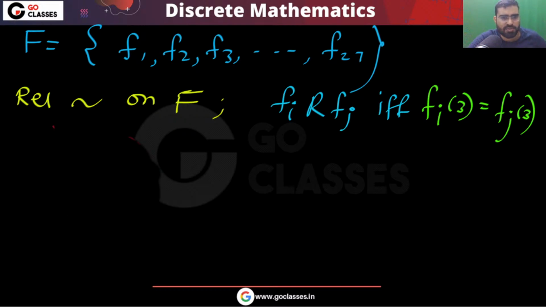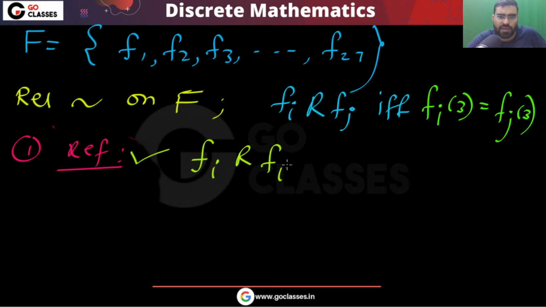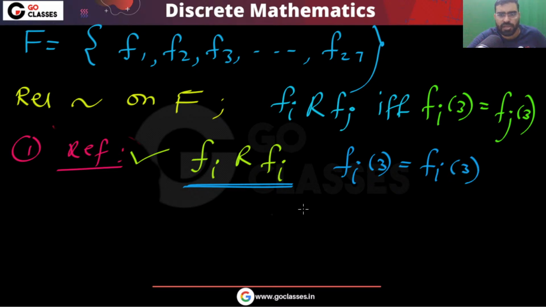So is this reflexive, symmetric, transitive? First of all, is this relation reflexive? Yes, this will be reflexive because every function fi will be related to fi. Fi will definitely be related to fi because the mapping of fi on 3 will be the same as the mapping of fi on 3. So this is reflexive. This is symmetric also. Why is this symmetric?